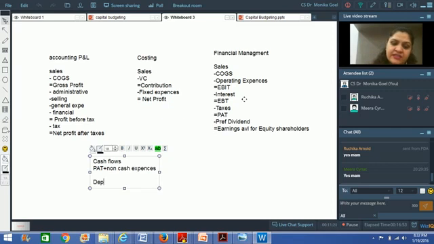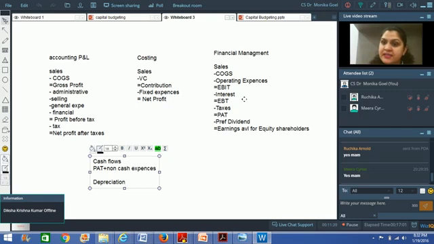And what are these non-cash expenses? Non-cash expenses are generally depreciation. Why is depreciation a non-cash expense? Because I do not pay this depreciation to anybody, and it is not a cash outflow going from my business. This is the provision that I create for depreciation. I just create a reserve out of it and keep this money with myself.